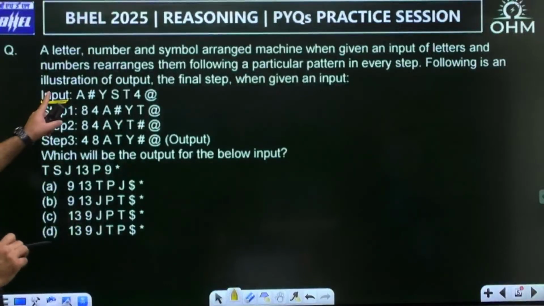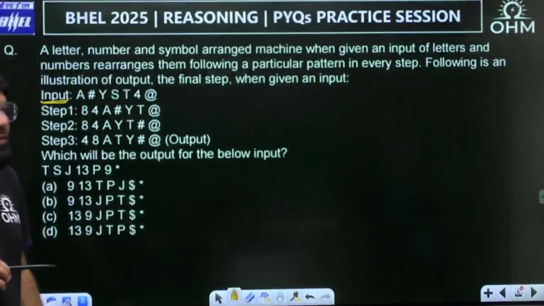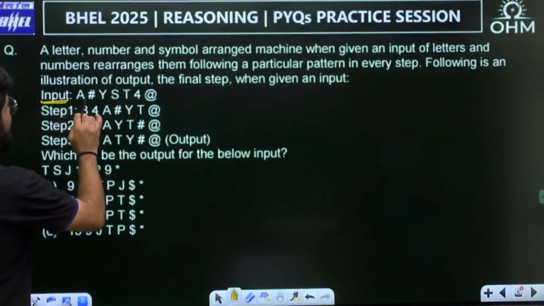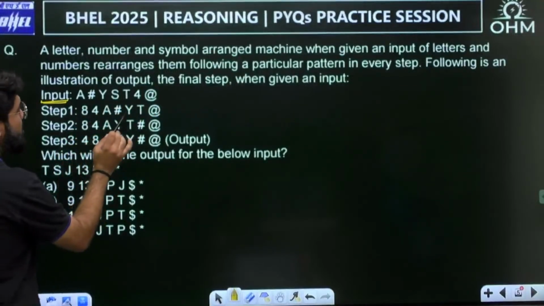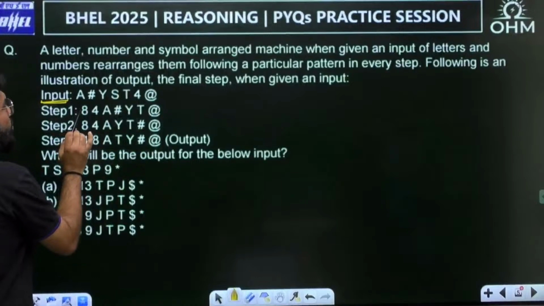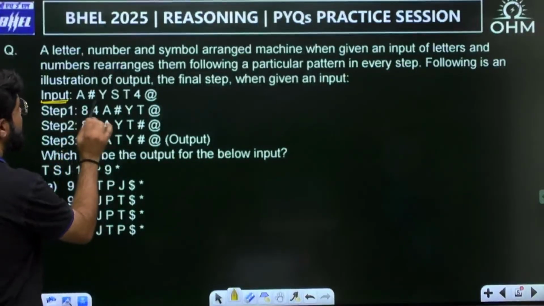Following is the illustration of the output, the final step, when given an input. So see, the input is a hash y s t 4 at the rate. Now look into step 1: 8 4 a hash y t at the rate. Now see, what is done in this step is all the numbers.